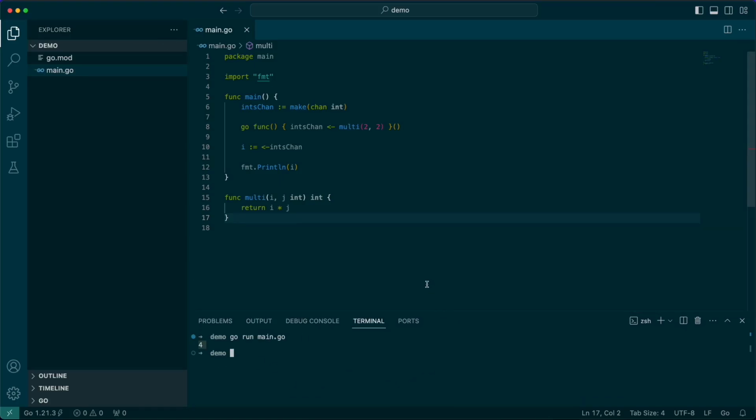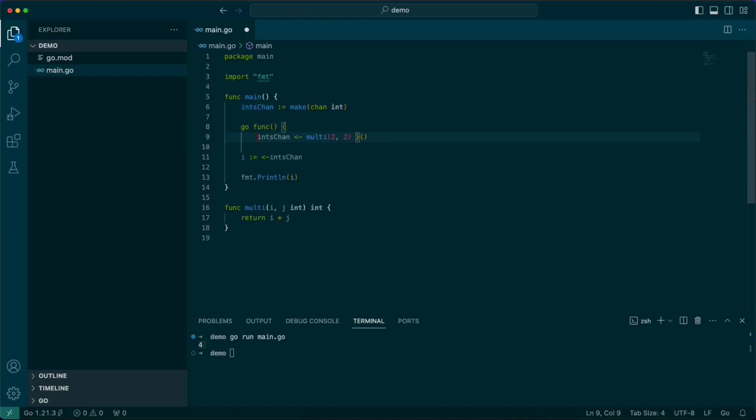And then you might say, well, why is this useful? Let's talk about a use case. Let's say that we want to execute something and we want to do lots of those things.